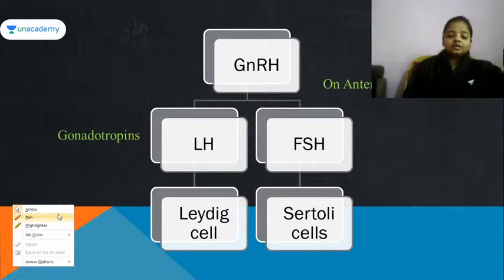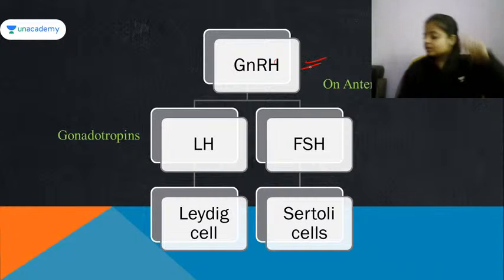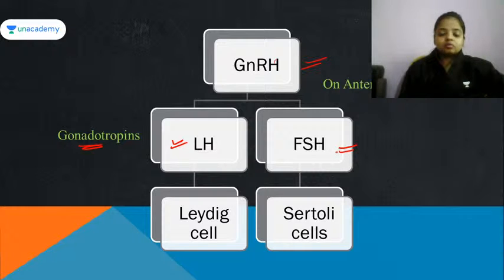Now this is the flowchart which I have prepared by myself. That is pituitary gland is going to release the gonadotropin releasing hormone that will work on the production of two hormones, that is luteinizing hormone and follicle stimulating hormone. तो हम बोलते हैं gonadotropin, luteinizing hormone and follicle stimulating hormone.